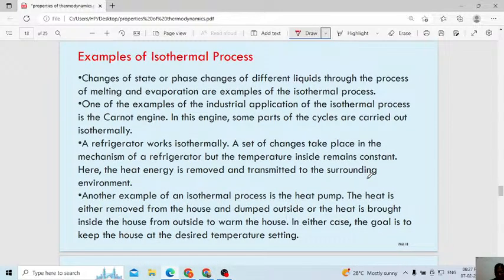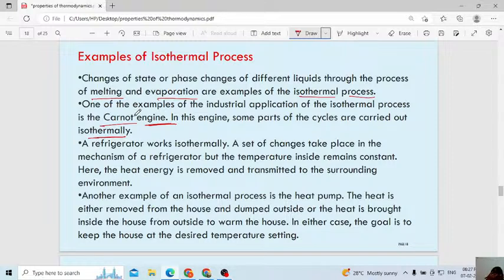Let us study with an example here. Change in state, phase changes of different liquids through the process of melting and evaporation, are examples of isothermal processes. See, melting of any solid, anything you consider, then evaporation, melting, evaporation, everything is an example of an isothermal process. One example of an industrial application of the isothermal process is the Carnot engine. In this engine, some parts of the cycle are carried out isothermally. Where will you study this Carnot engine?